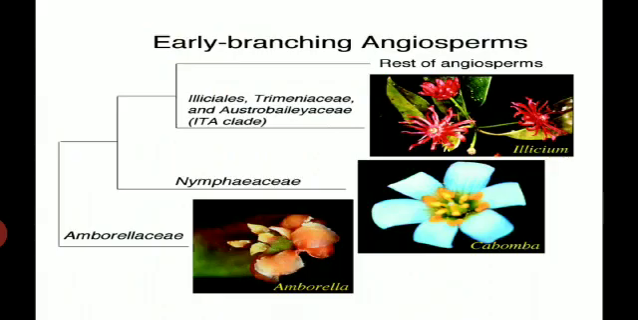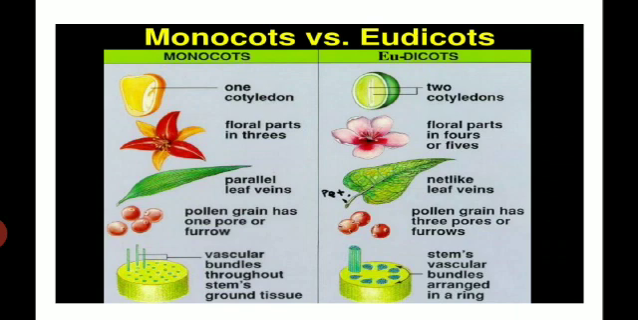Then the early branching angiosperms are divided into the ANA grade and the rest of the angiosperms. Trimeniaceae and Austrobaileyaceae, then Amborellales. Second one, Nymphaeaceae and Amborellaceae.